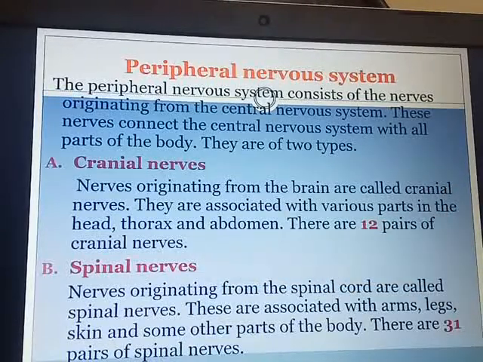Spinal nerves, the word itself tells you they are originating from the spinal cord and are called the spinal nerves. These are associated with arms, legs, skin and some other parts of the body. In total there are 31 pairs of spinal nerves.